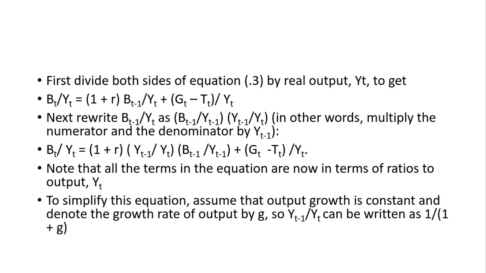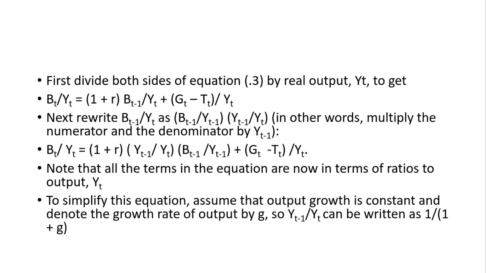So earlier we had Bt = (1 + r) Bt-1 + Gt - Tt. Now we have to divide it by Yt. We get Bt/Yt = (1 + r) Bt-1/Yt + (Gt - Tt)/Yt. Now all the variables are divided by GDP, Yt. Now rewrite the second equation.